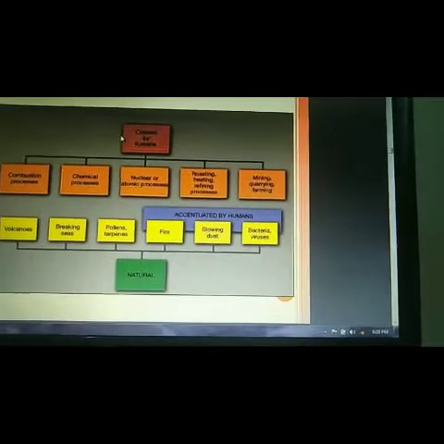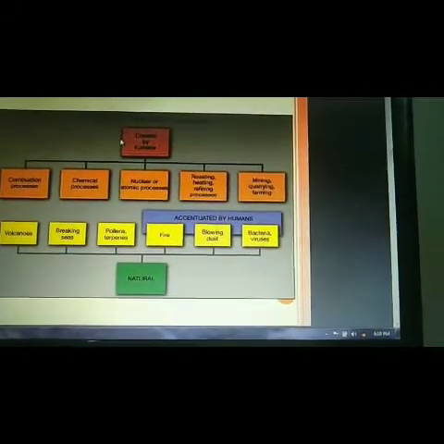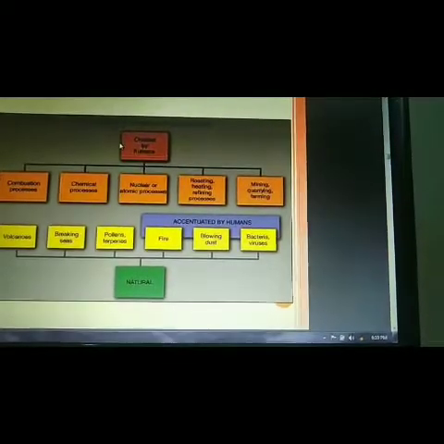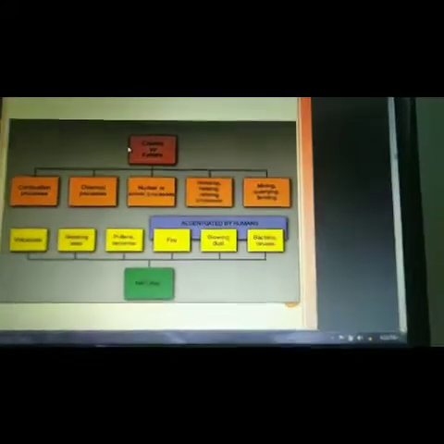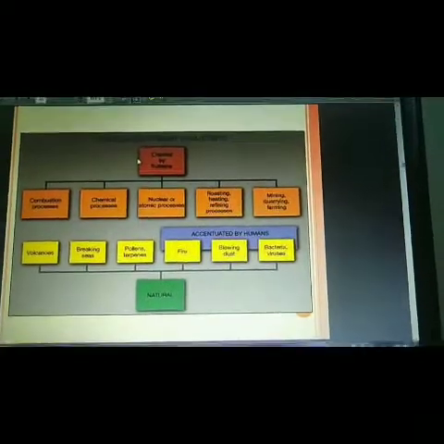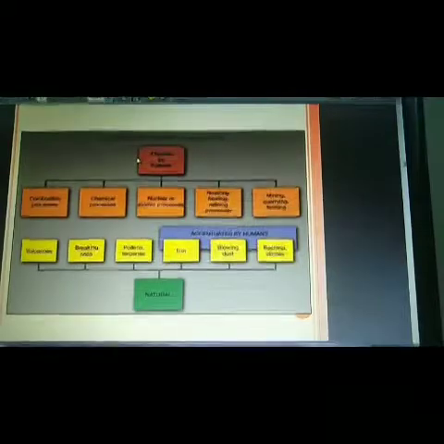Next, pollutants created by humans. There are a few points you can see: combustion process, chemical process, nuclear or atomic process, roasting, heating, refining processes, mining, quarrying and farming. These are mainly related to our civilization, created by humans.